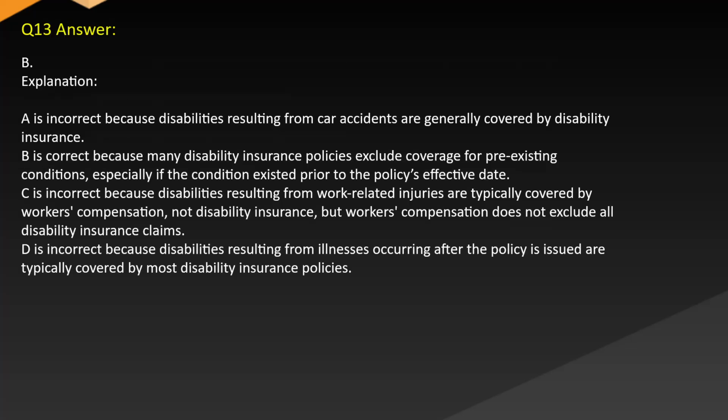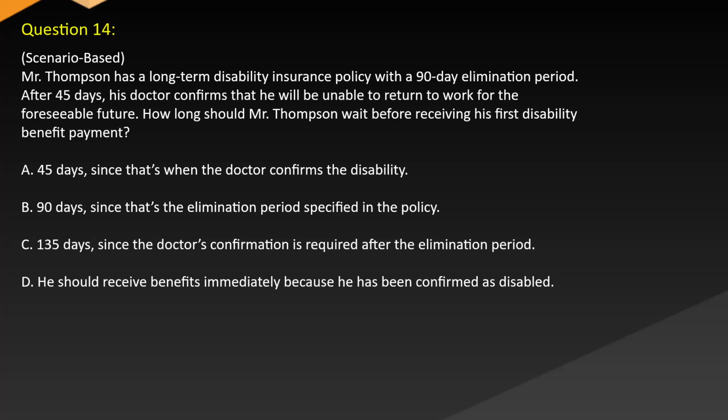Answer B. Explanation: A is incorrect because disabilities resulting from car accidents are generally covered by disability insurance. B is correct because many disability insurance policies exclude coverage for pre-existing conditions, especially if the condition existed prior to the policy's effective date. C is incorrect because disabilities resulting from work-related injuries are typically covered by workers' compensation, not disability insurance, but workers' compensation does not exclude all disability insurance claims. D is incorrect because disabilities resulting from illnesses occurring after the policy is issued are typically covered by most disability insurance policies.